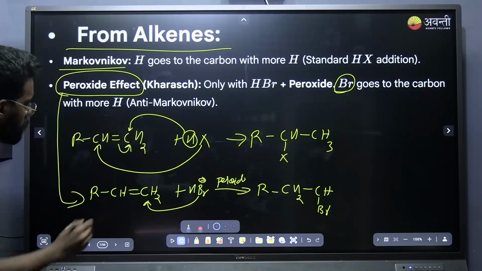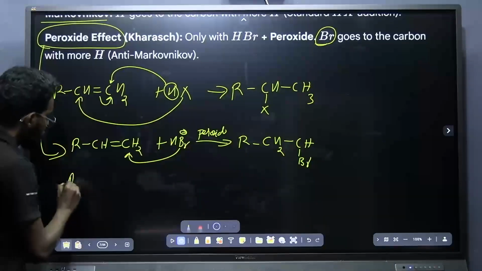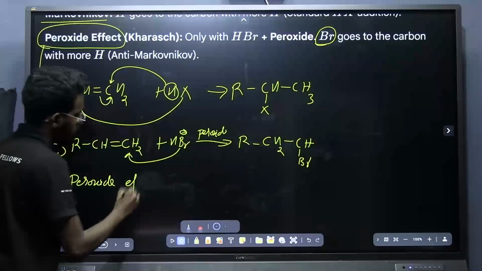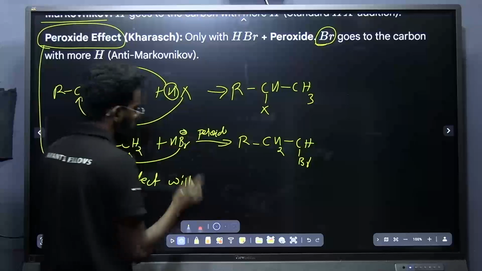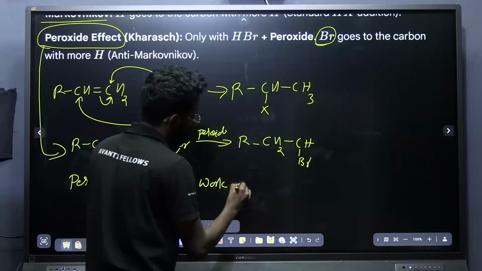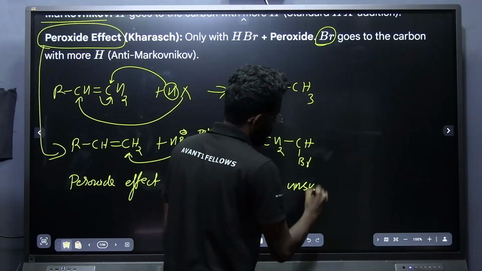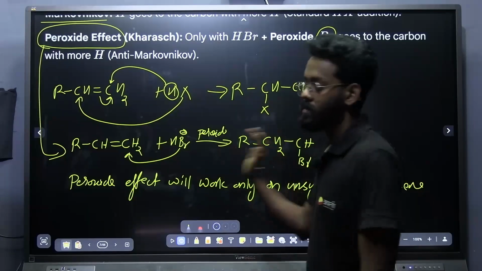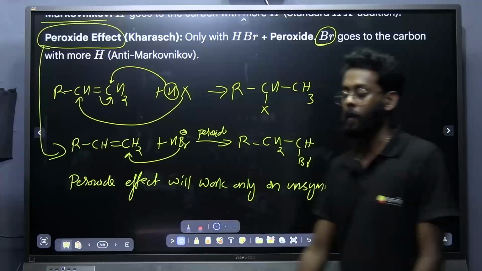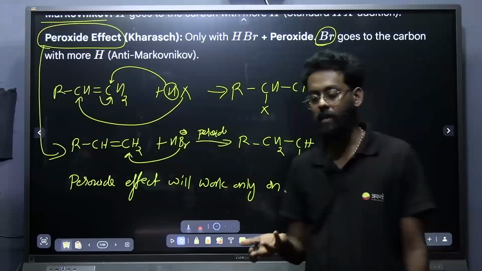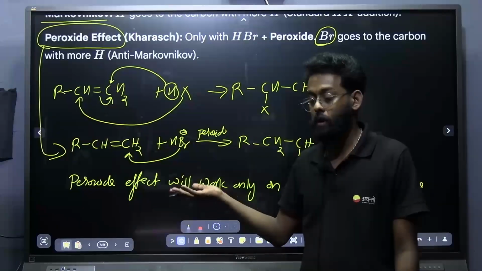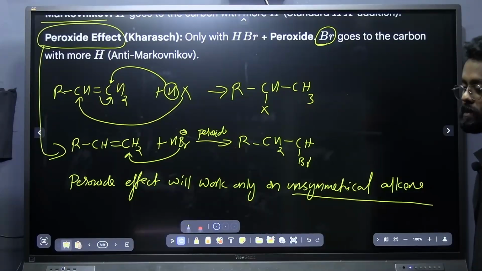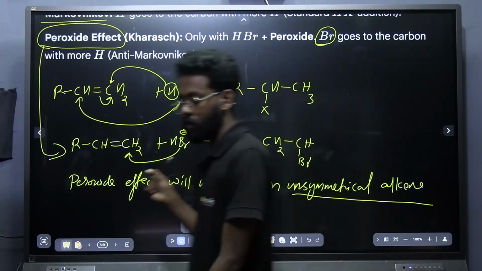Okay. Now one more point we have to note down is, anti-Markovnikov rule or peroxide effect or Kharasch effect will work only on unsymmetrical alkene. If the alkene is unsymmetrical, then only the peroxide effect is applicable. Because for symmetrical alkene, there is no need of checking the number of hydrogen in the carbon and all are same. We can add anywhere. So it is specially working for unsymmetrical alkenes. So this is the point I want you to take a note of.